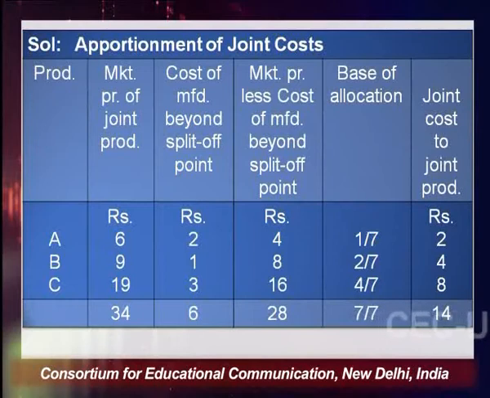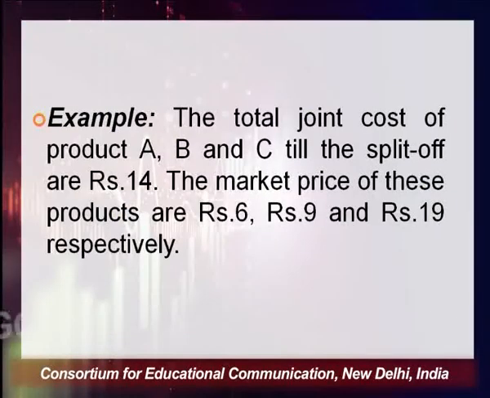And what is the common cost? In the beginning of this example, the very first line says the total joint cost of products A, B, C till the split off is 14 rupees. So we have to divide this 14 rupees among the 3 different joint products that we are producing. And since we are following the market price method, we have the market price of A, B, C as 4 rupees, 8 rupees, 16 rupees.